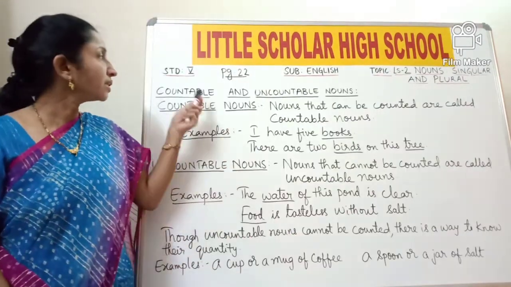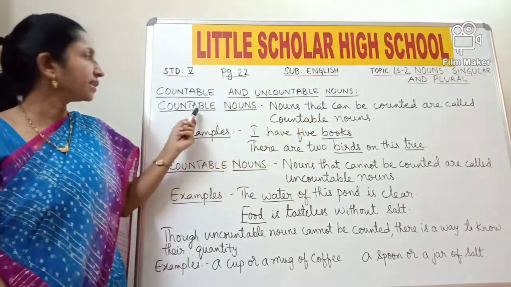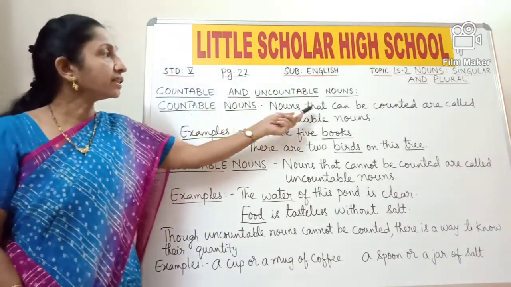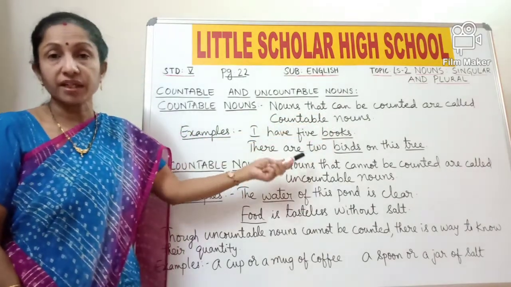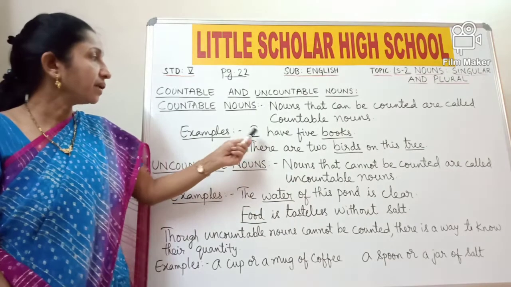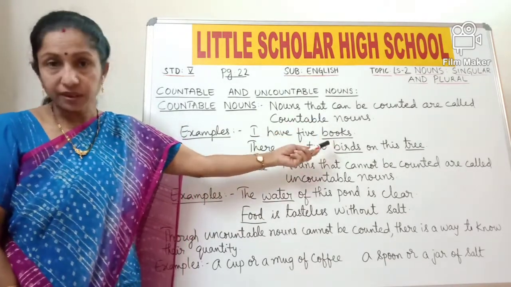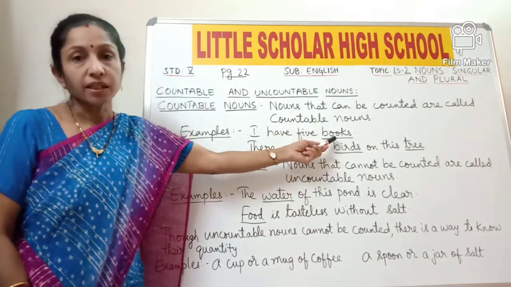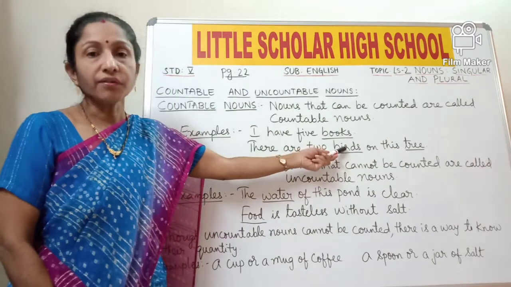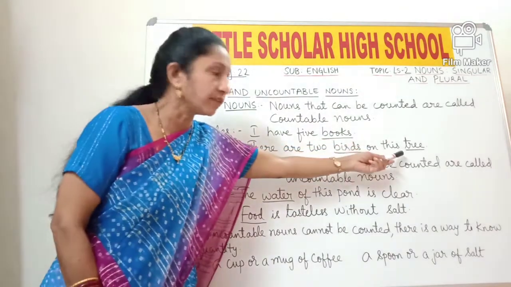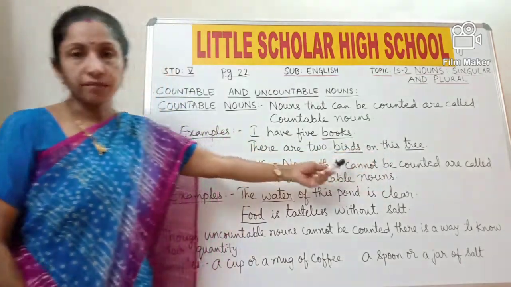Okay students, nouns are of two types, countable nouns and uncountable nouns. Now let us see what are countable nouns. Nouns that can be counted are called countable nouns. We have so many things around us which can be counted. Example, I have 5 books. So children, all of you can count your books. So we can say books is a countable noun. There are 2 birds on this tree. So you can count the number of birds, you can count the number of trees. So books, birds and tree are countable nouns.